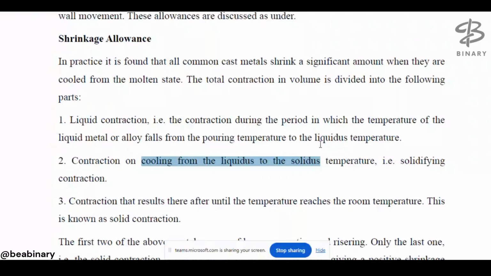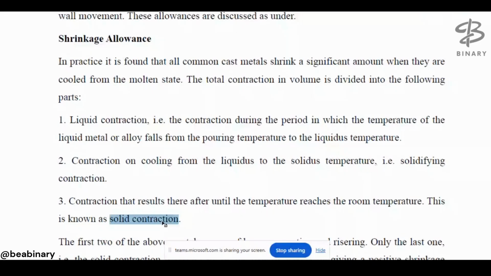In that range it is not properly solidified, but it tends to solidify, and some contraction takes place. Finally, until the material reaches room temperature, it again contracts. That type of contraction is known as solid contraction.